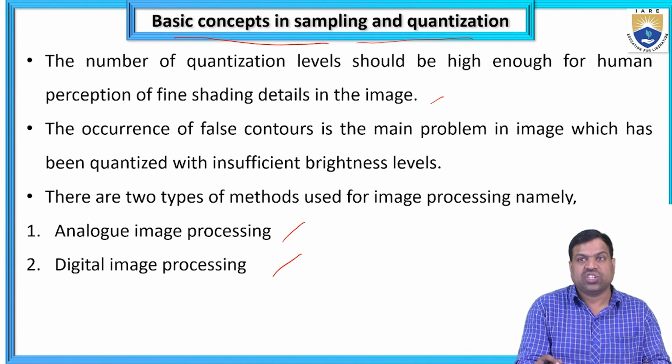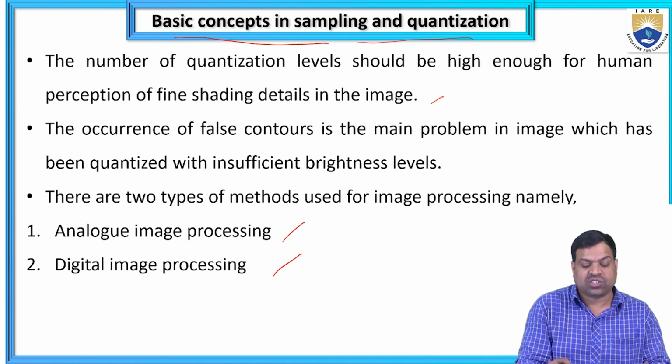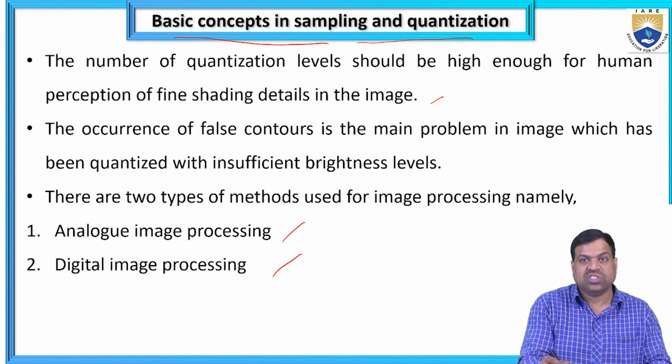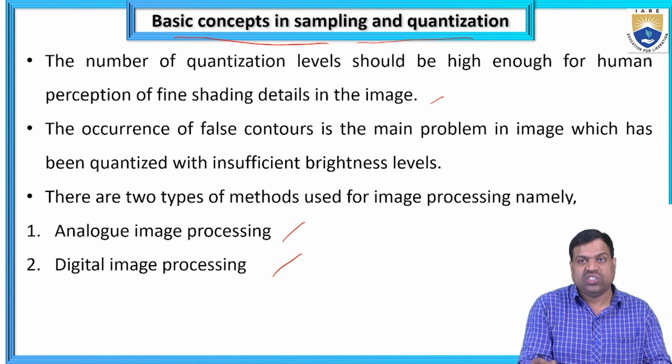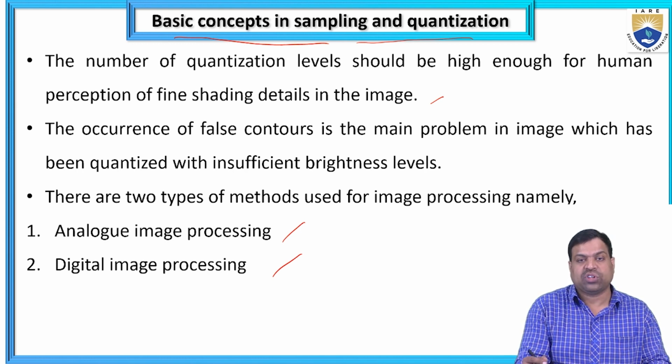The quantization levels should be enough for human perception of the shading details of the image. The occurrence of false contours is the main problem in an image quantized with insufficient brightness levels. So with the help of sampling and quantization, we are reducing the insufficient brightness levels and reducing the noise.